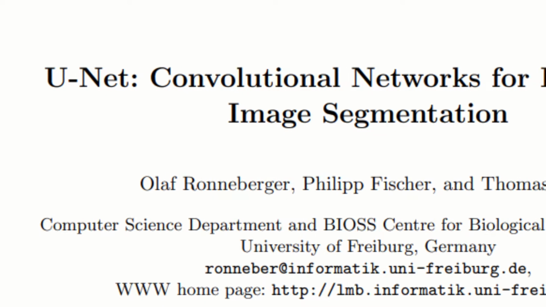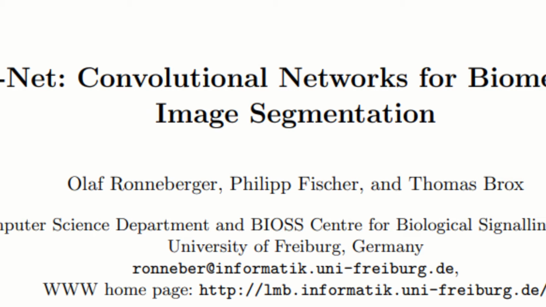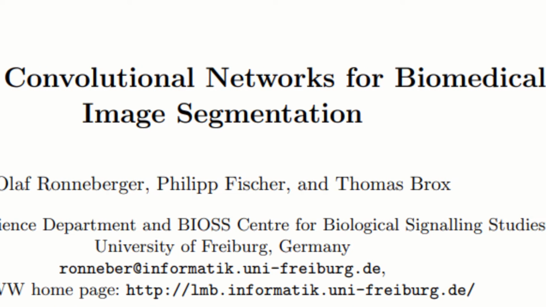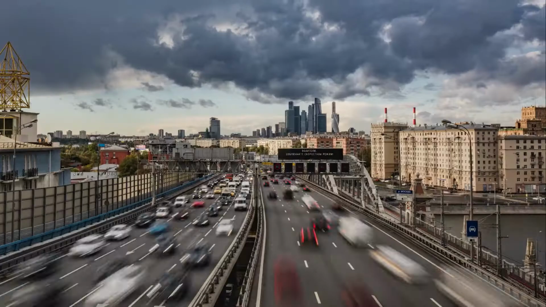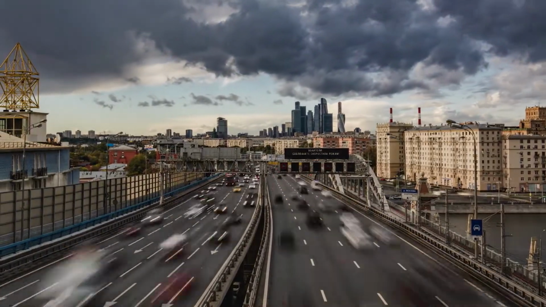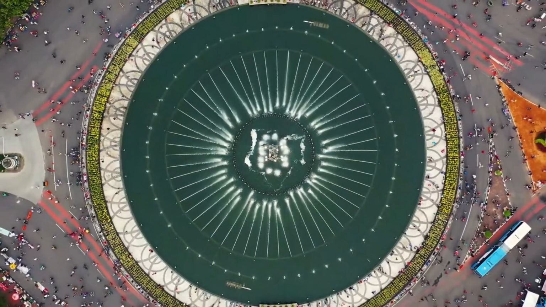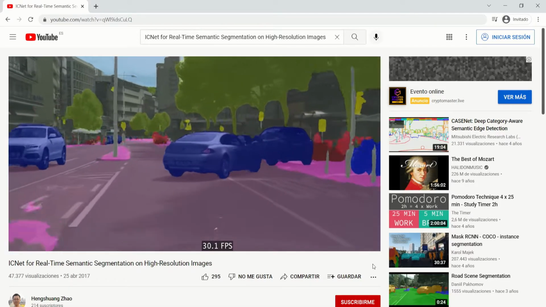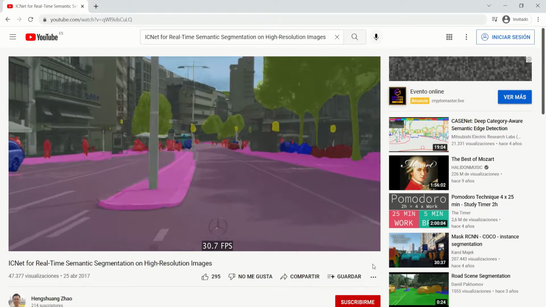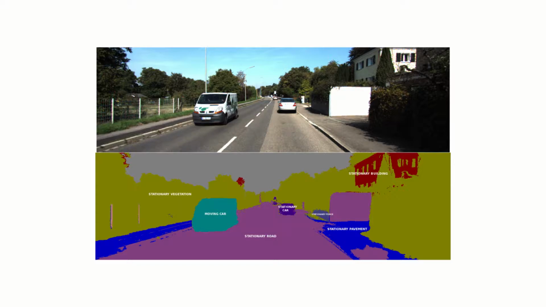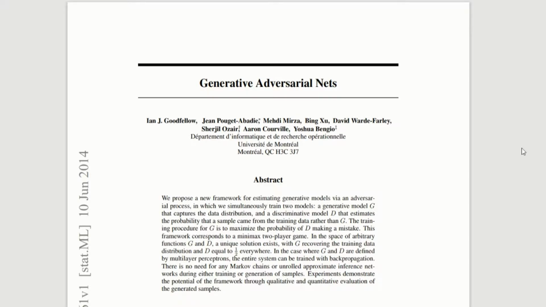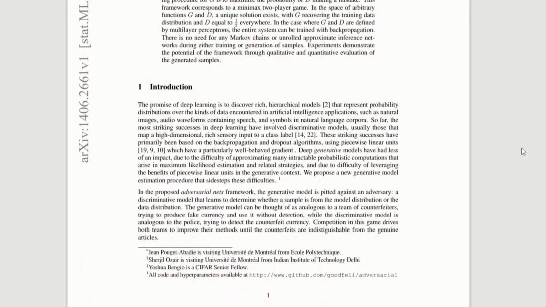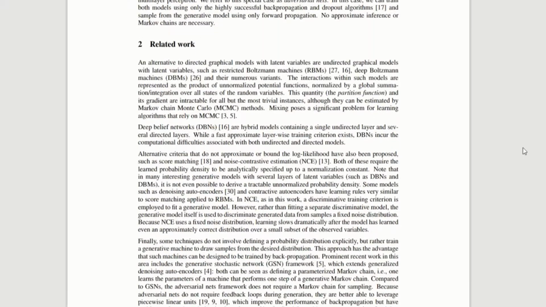UNET is a convolutional architecture created by Olaf Ronneberger, Philipp Fischer and Thomas Brox in 2015. Time has passed since then, but the UNET architecture was one of the greatest steps in computer vision. Initially, this model was developed for semantic segmentation, which consists of differentiating and classifying different regions of an image. Today, this architecture has inspired several other models such as GANs, where it is used to generate completely new images